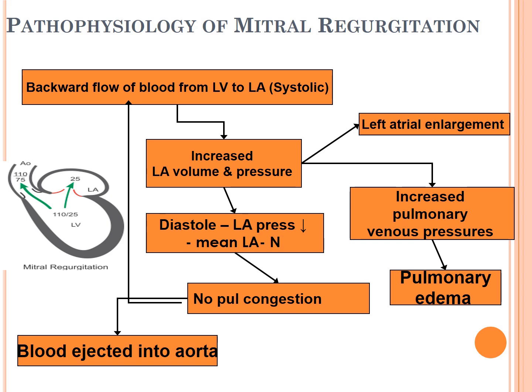So there is no increase in pressure, no pulmonary congestion, and then no heart failure. Blood is ejected to the aorta in reduced amount, leading to fatigue, which is the commonest complaint.